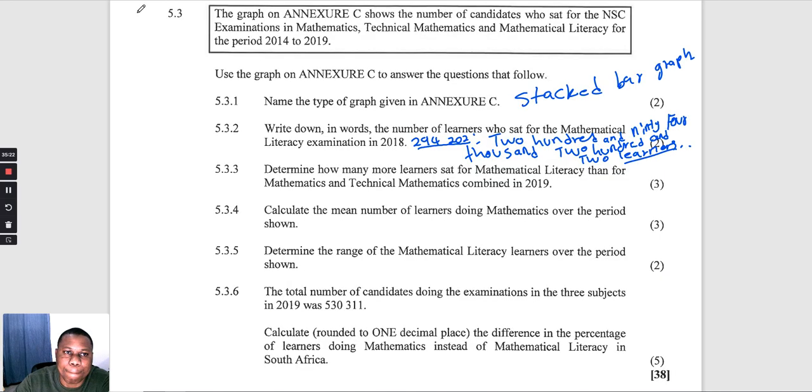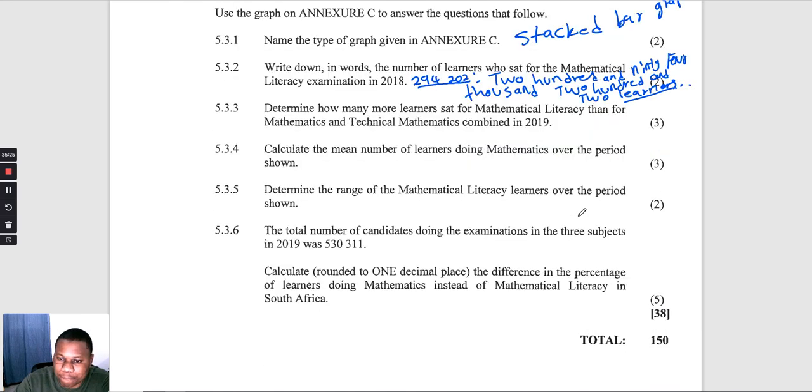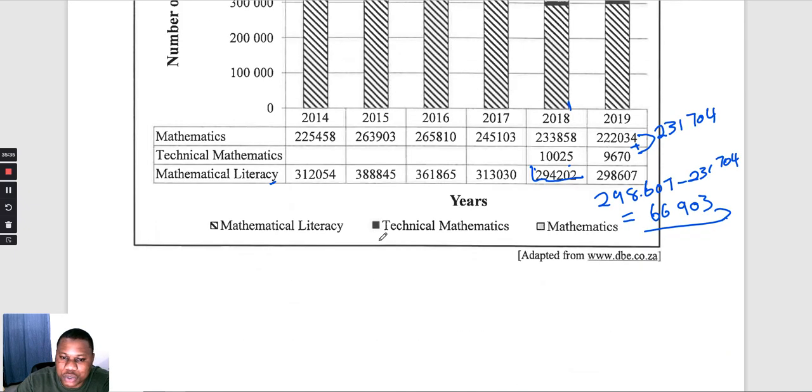Okay. They say calculate the mean number of learners doing mathematics over the period shown. We want to calculate the mean of the numbers of learners doing mathematics for the period ranging from 2014 to 2019.